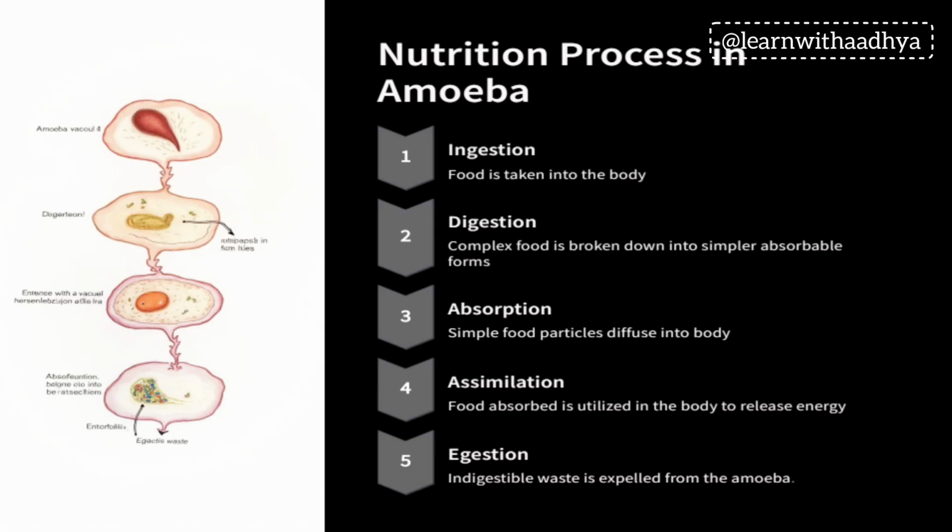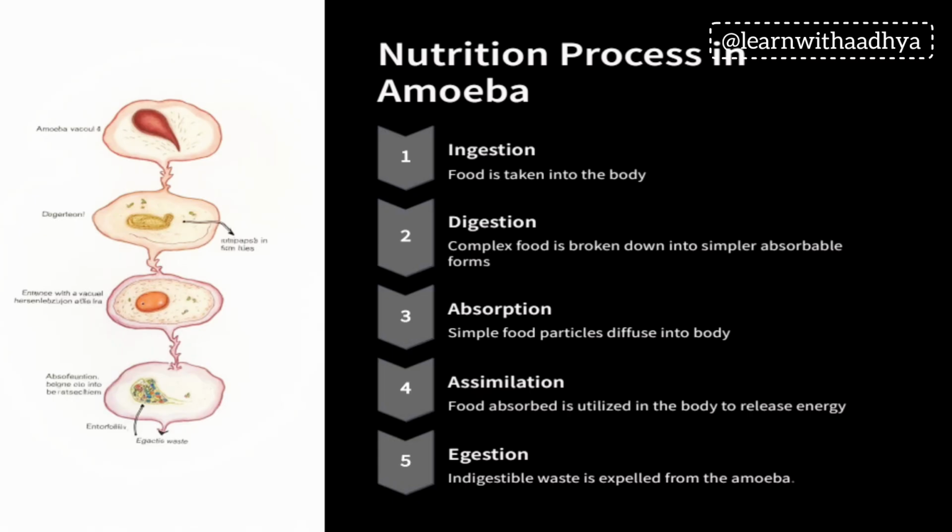Nutrition in amoeba. It's one of the very crucial topics in this chapter. It involves ingestion, digestion, absorption, assimilation, and egestion. First step is ingestion. Food is taken into the body through pseudopodia, and then digestion. The food is broken down into simpler forms to absorb. Next, third step is absorption. Simple food particles diffuse into the body. And fourth step, assimilation. The absorbed food is utilized in the body to release energy. Finally, egestion. The indigestible waste is thrown out of the body.